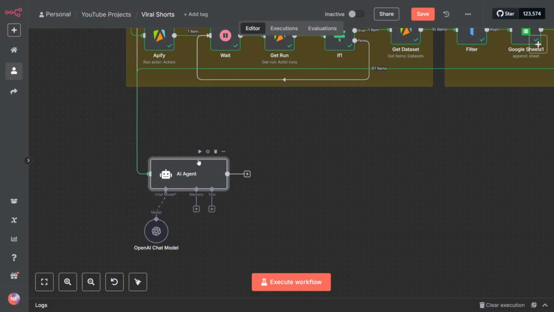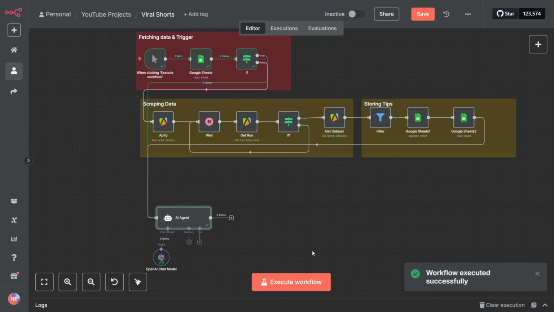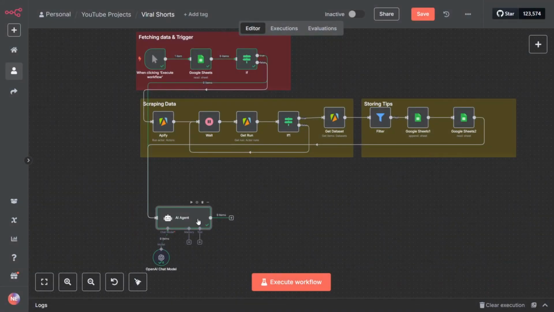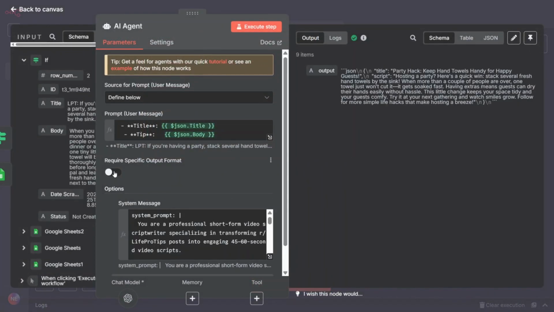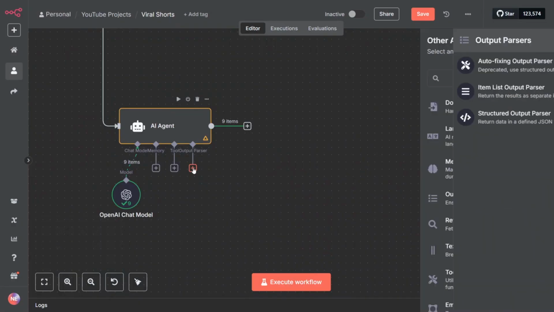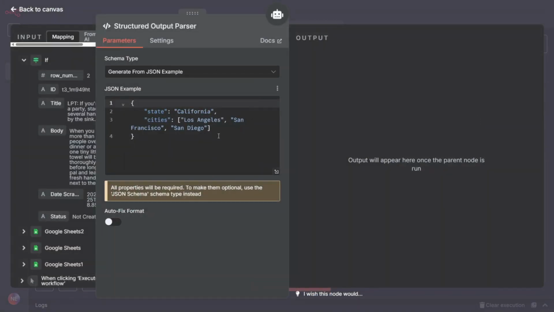So we're going to have title and body here. So to test it out, let's click execute workflow and check what will happen after we have set up our AI agent. It seems it is done. It has given a very beautiful post, but it's not in a very good structure. So to have a very good structure with the AI agent, let's click on require a specific output format. Let's turn on that and click on output parser, click on structured output parser, and we need to configure how we want the data to look like.